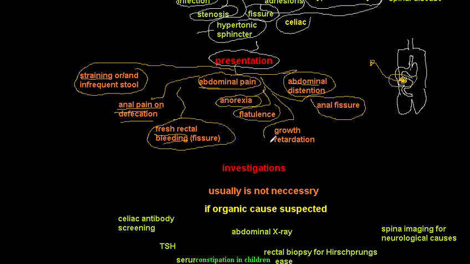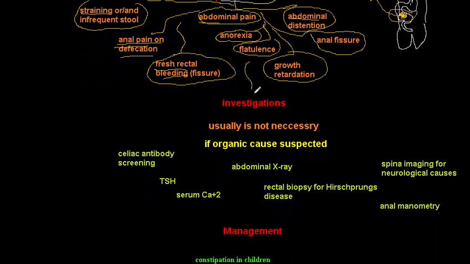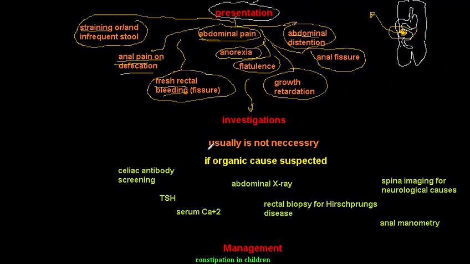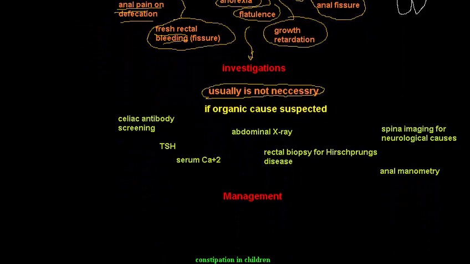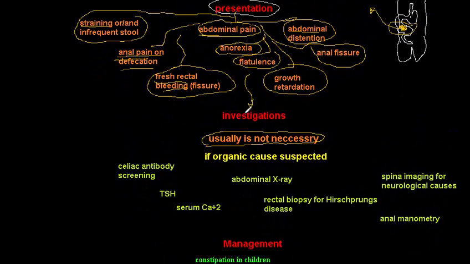Flatulence and growth retardation are also presentations of constipation. How to investigate constipation? Actually, in most cases you do not have to investigate constipation. It is not necessary because, as I told you, most cases are idiopathic or familial constipation, so you don't have to investigate. But if you suspect the presence of an organic cause, then you can investigate.